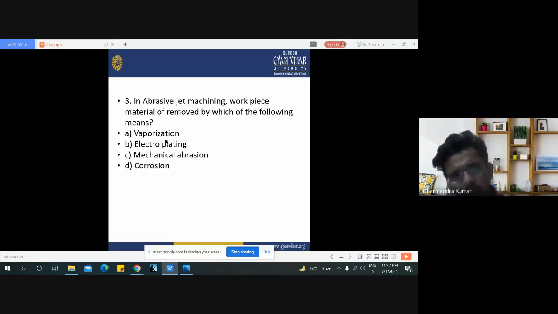Vaporization does not take place because there is no generation of extra heat. Electroplating is not possible because we can't use a dielectric medium or anode or cathode here. Corrosion is not possible because we are not using pure oxygen directly. Then we can say that mechanical abrasion is the only force responsible for the removal of extra material from the workpiece in the abrasive jet machining process.